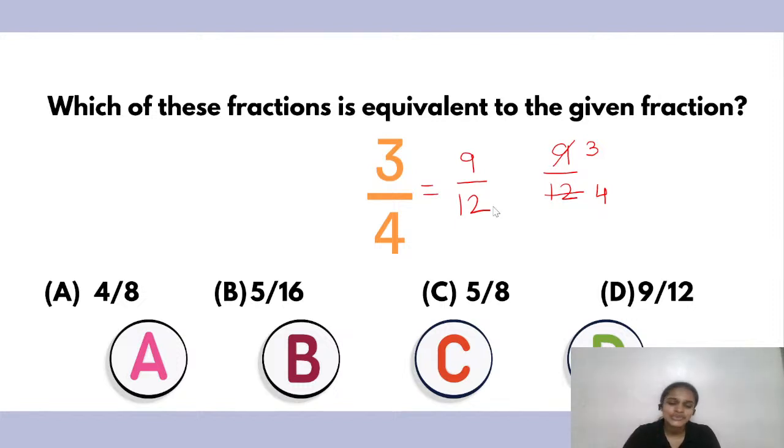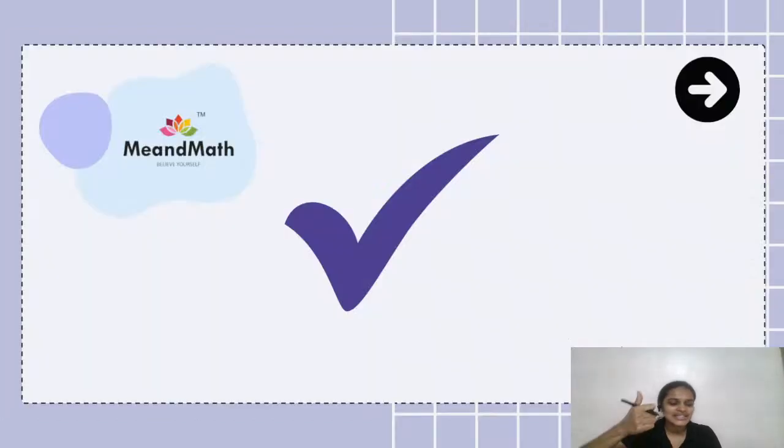It is 9 upon 12. So congratulations once again. It was 100%. All of you gave me the answer as D, which was absolutely right. Let's clap for ourselves for the wonderful job we have done. Wonderful. My children are really thorough with their concepts of fractions. That's really good to see.